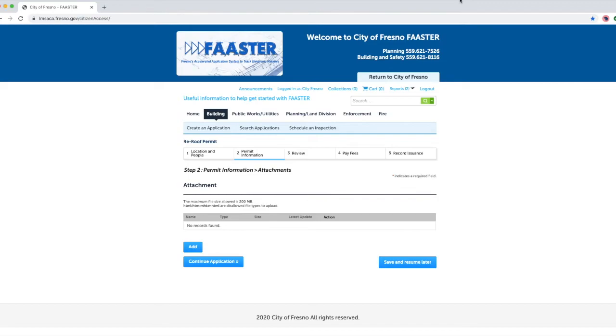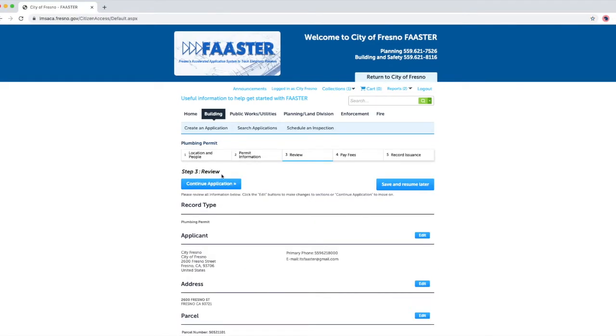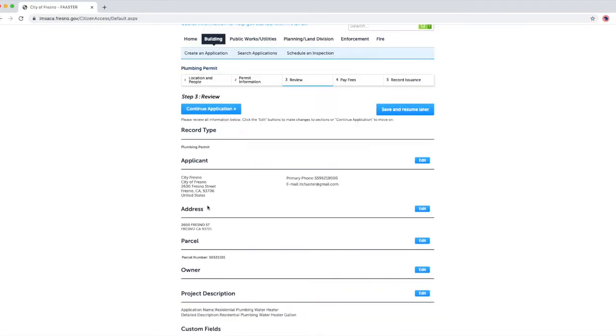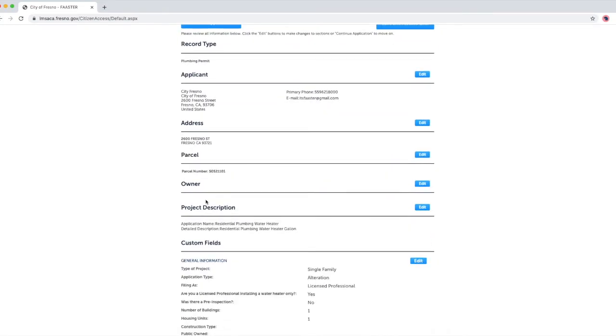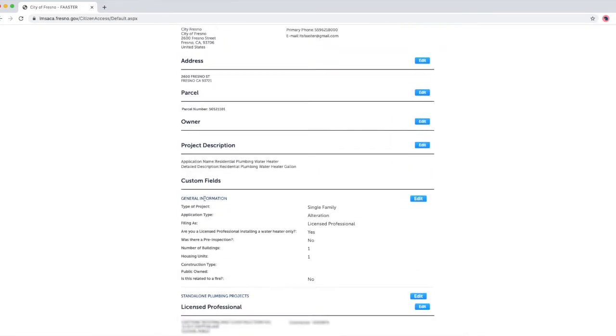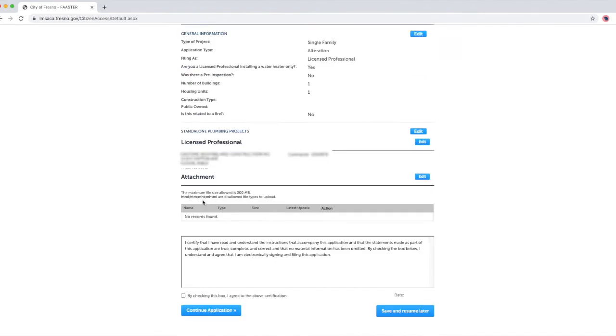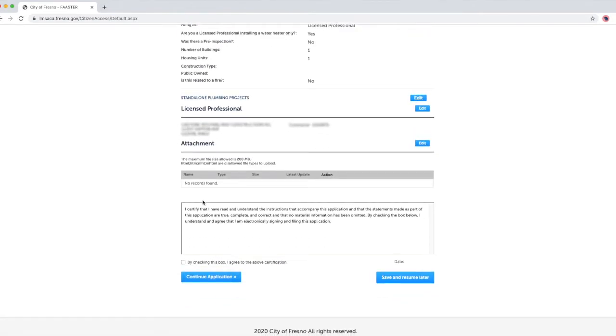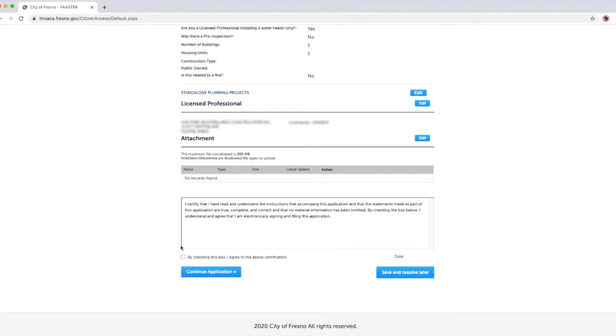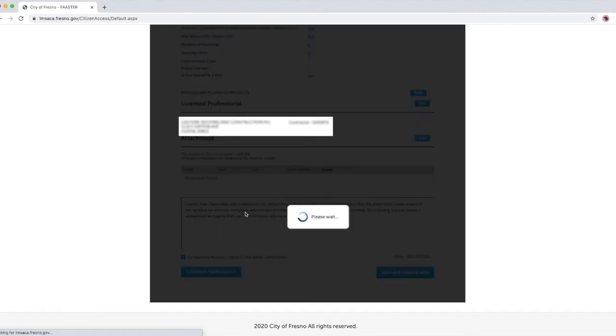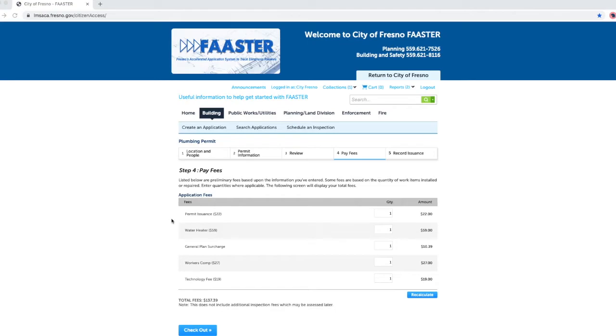Click on Continue Application. Step 3, Review. In this step, you will review all the information entered and have the opportunity to edit information. Please take the time to review every step of information entered, and most importantly, that you have selected Licensed Professional and have entered the license number. Click on the box to agree to the certification of this application. Click on Continue Application. Step 4, Pay Fees.